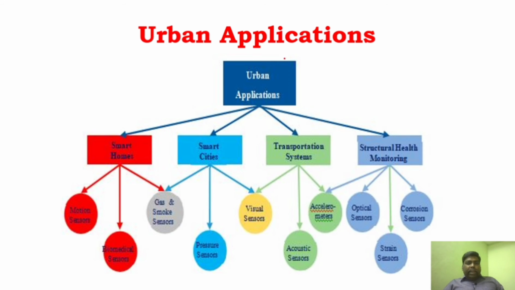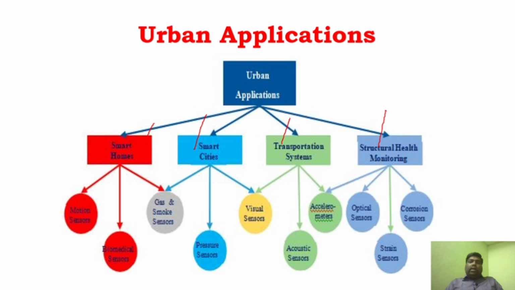And urban application, as I said before, we are going to speak about smart homes, smart cities, transportation systems, and structural health monitoring, which I just said, to monitor the lifetime of buildings or bridges. Apart from it, we can create a smart city or smart homes by providing smart transportation, a parking system, and home automation.